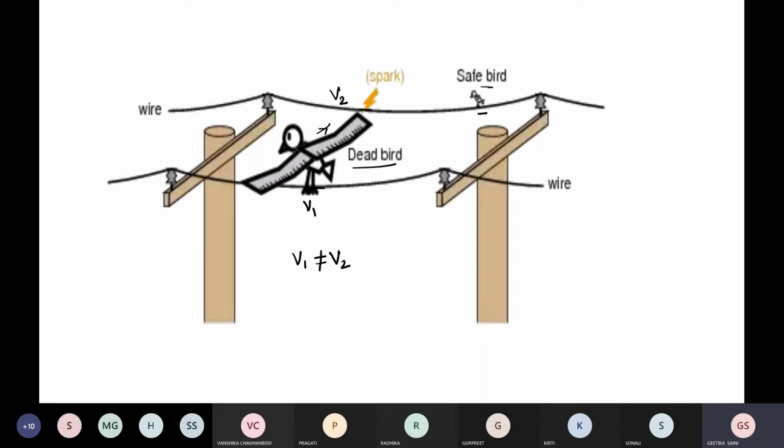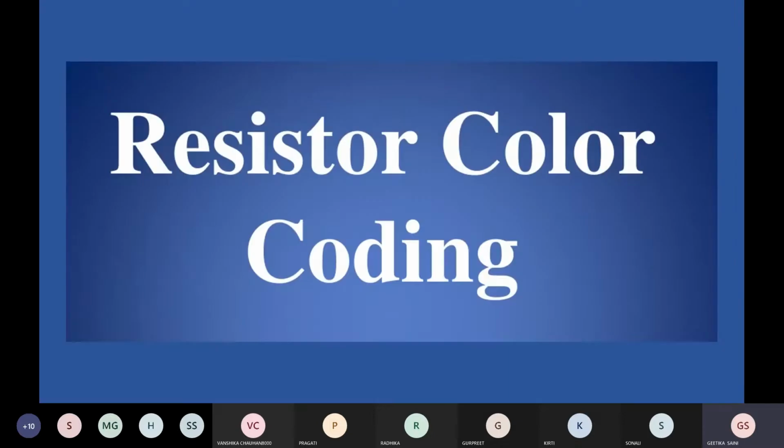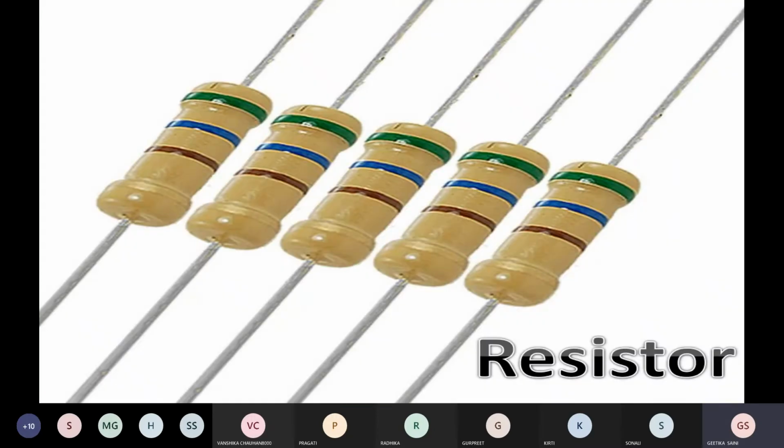So now, today, we will learn about a new topic that is resistor color coding. How color coding is done in an electronic component, that is, a resistor. A resistor is basically a device which provides some resistance. So this is how a resistor looks.